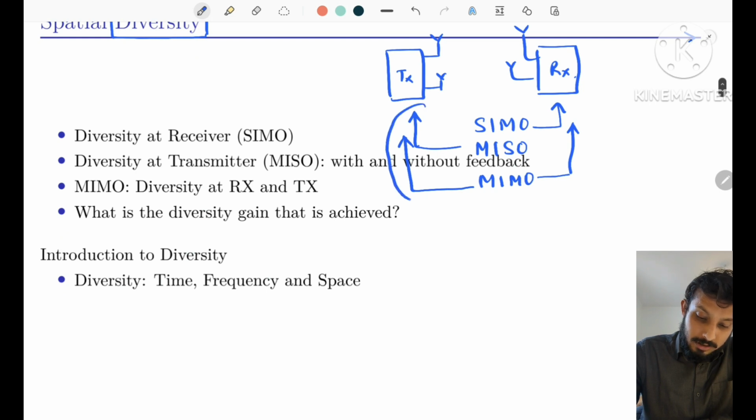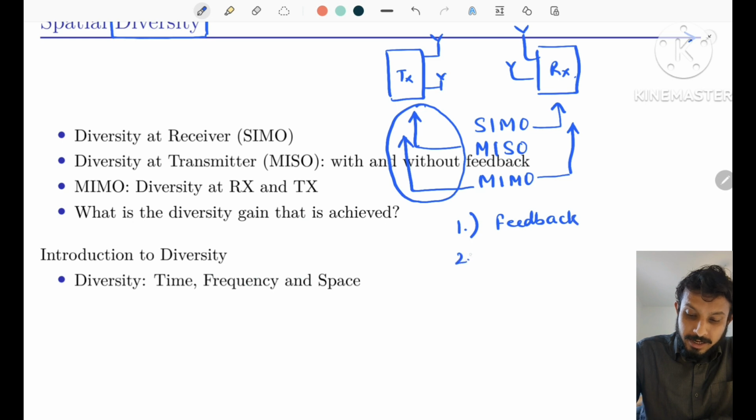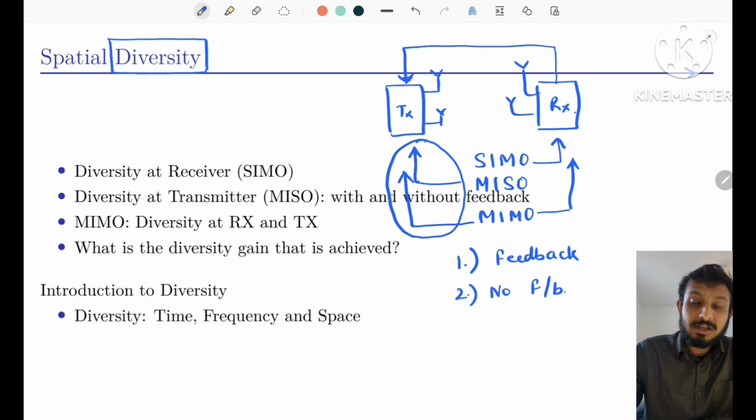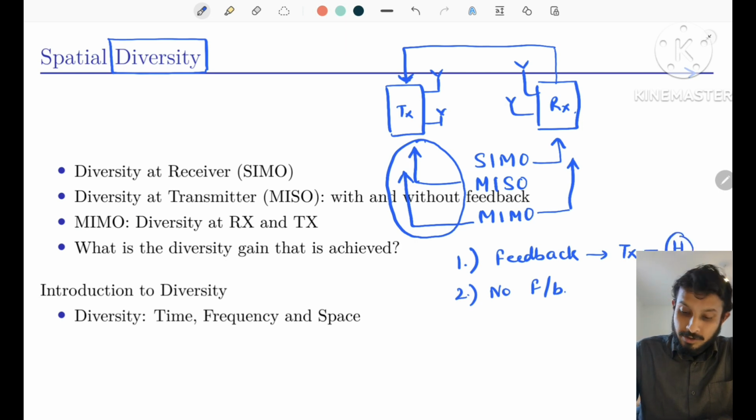So when we talk about diversity at the transmitter, we generally consider two scenarios. In scenario 1, when there is a feedback, and second, when there is no feedback. So feedback means the receiver sends a feedback to the transmitter sending the channel information. That means in this case, the transmitter will know about the channel information H. Whereas in case of no feedback, the transmitter will send a signal without waiting for the receiver to send a feedback.